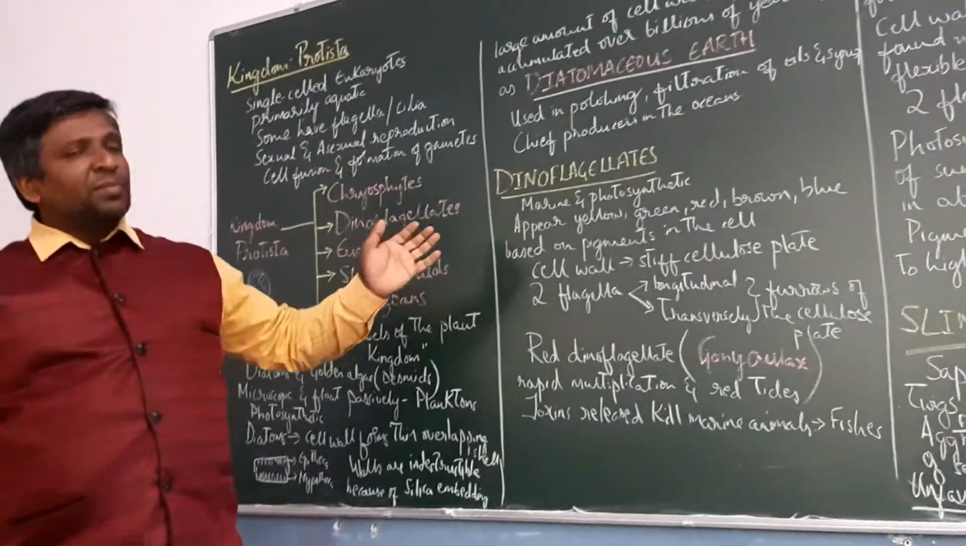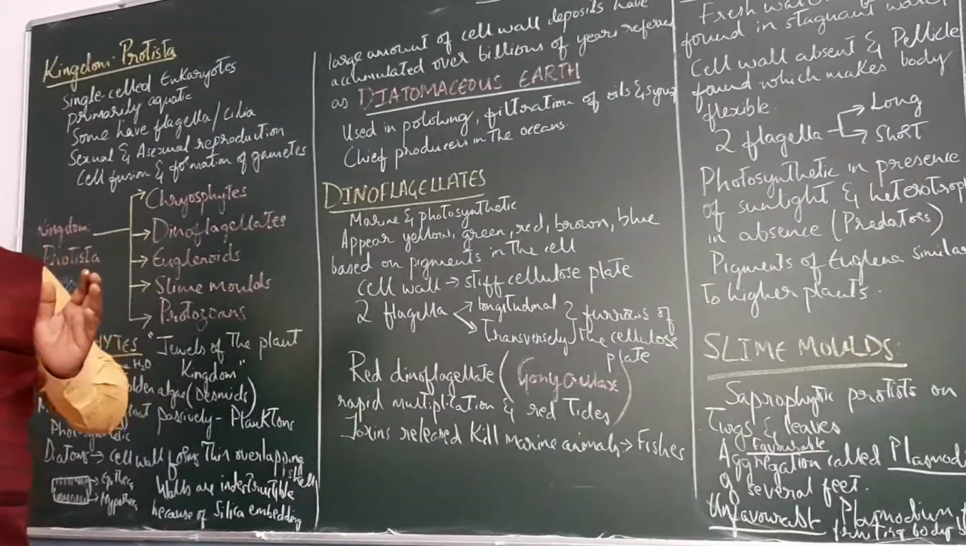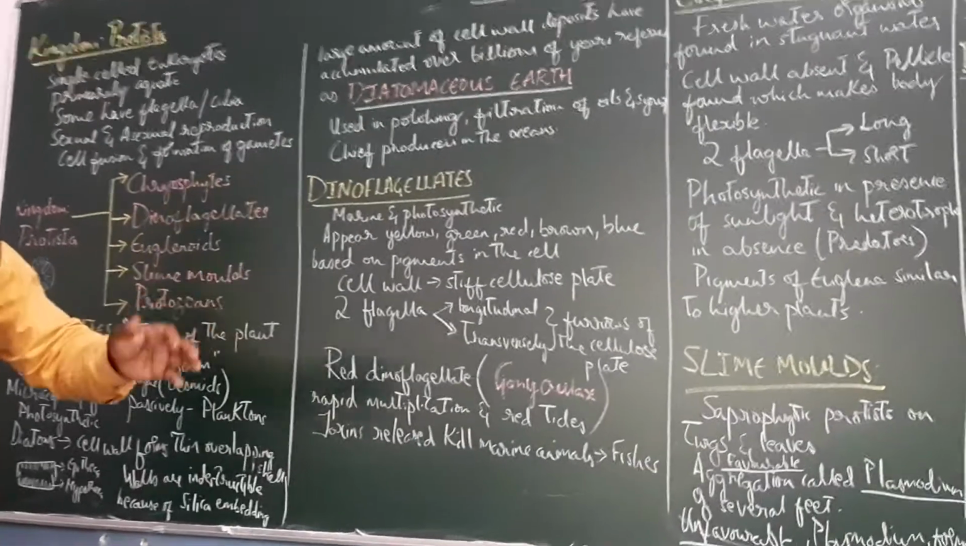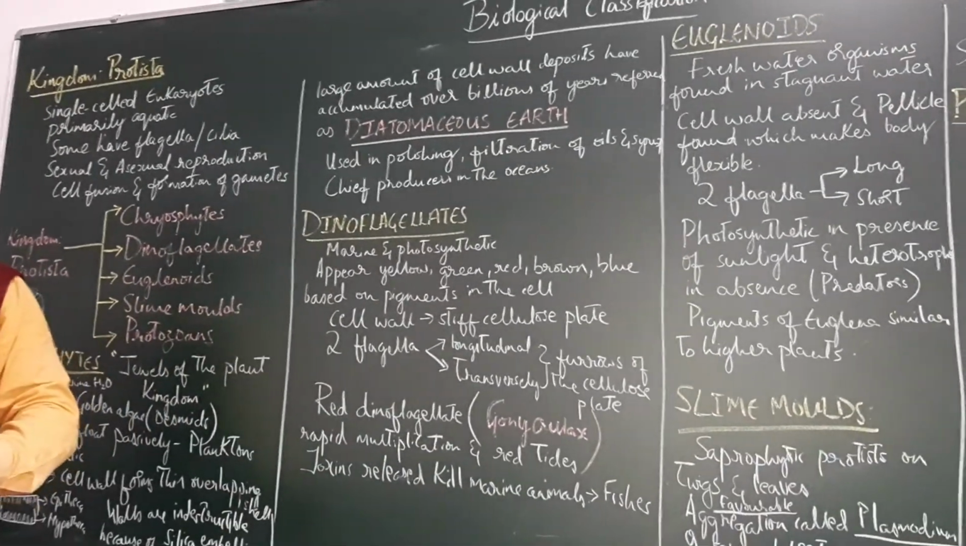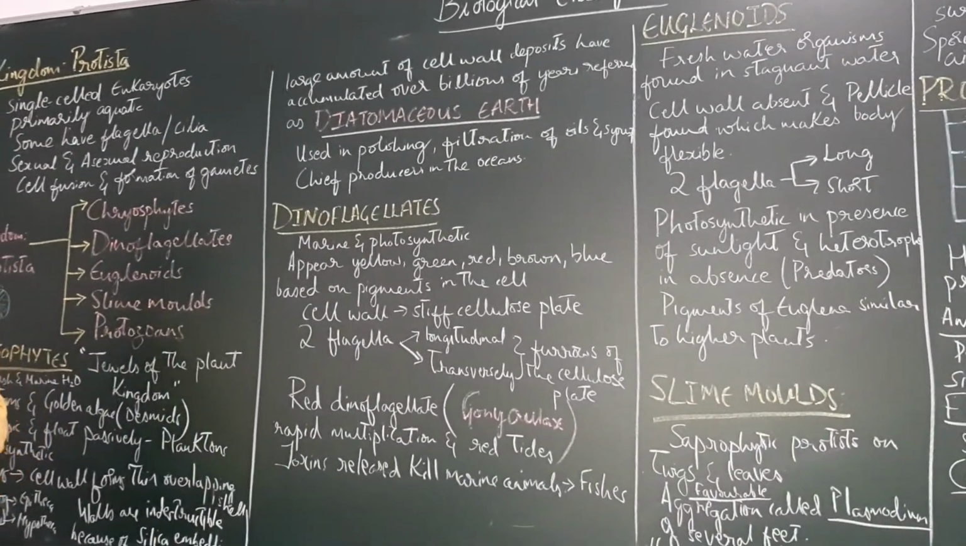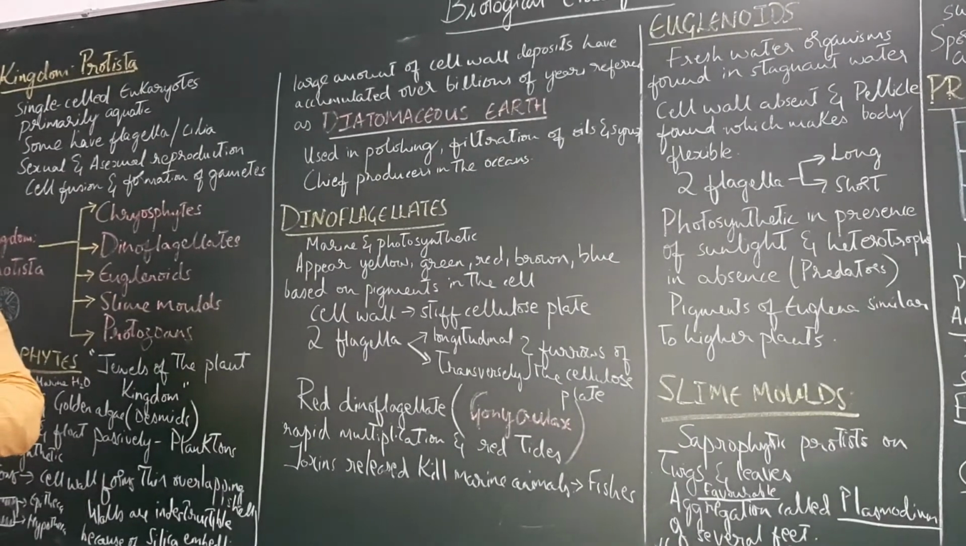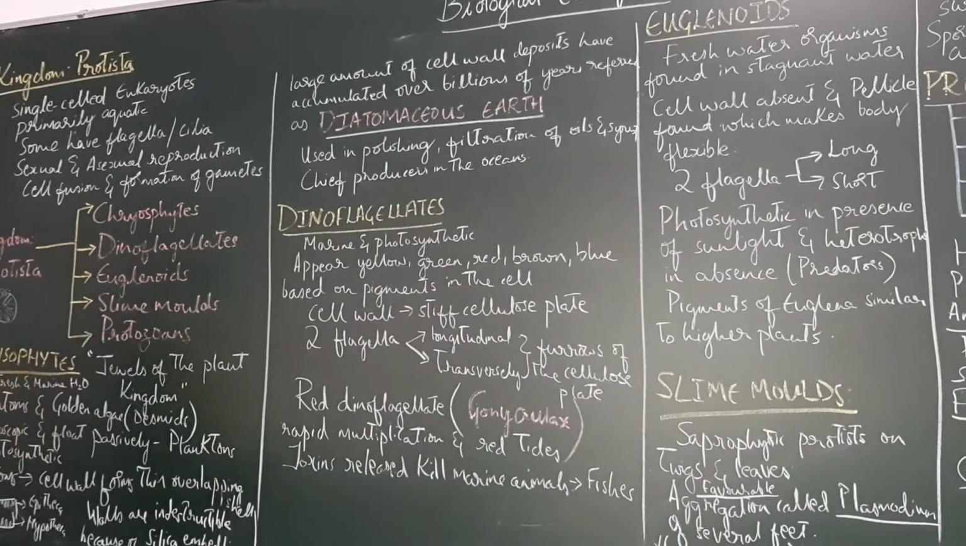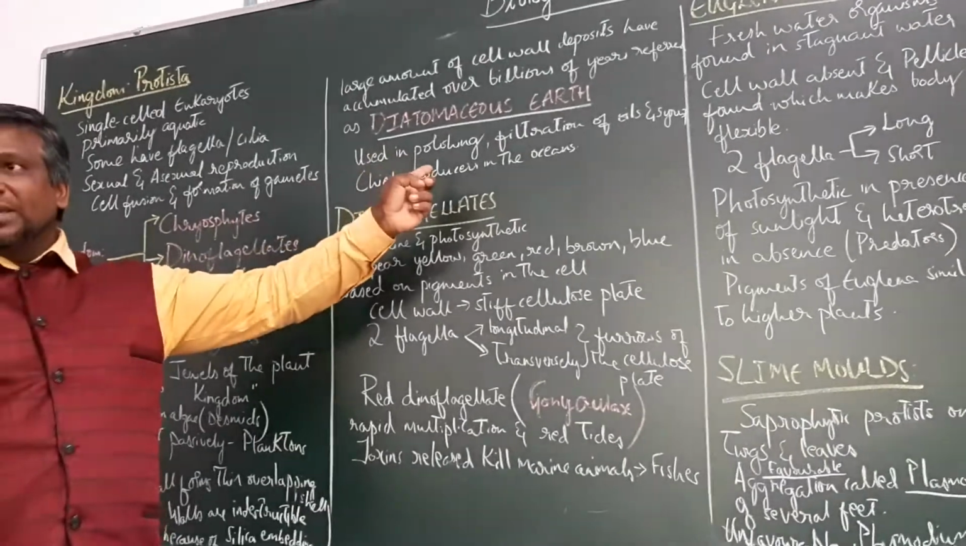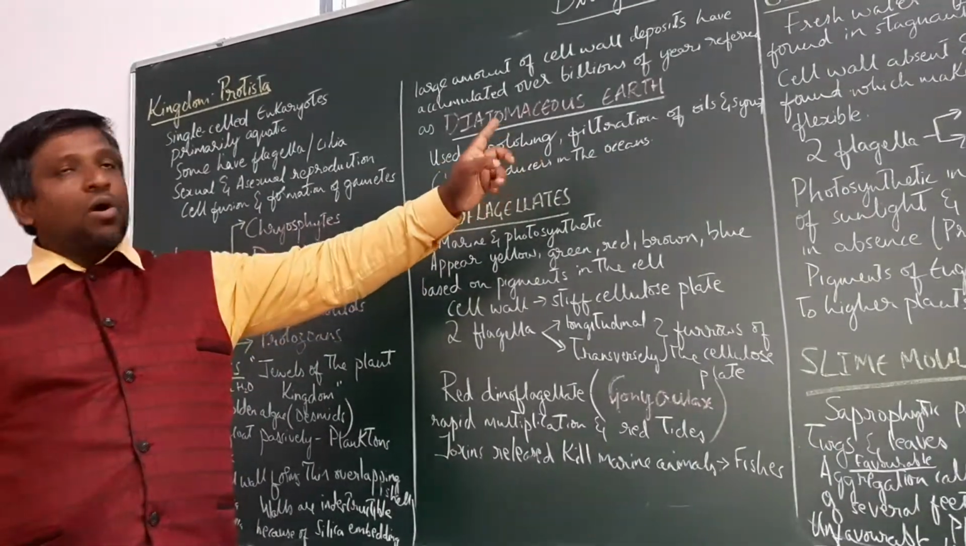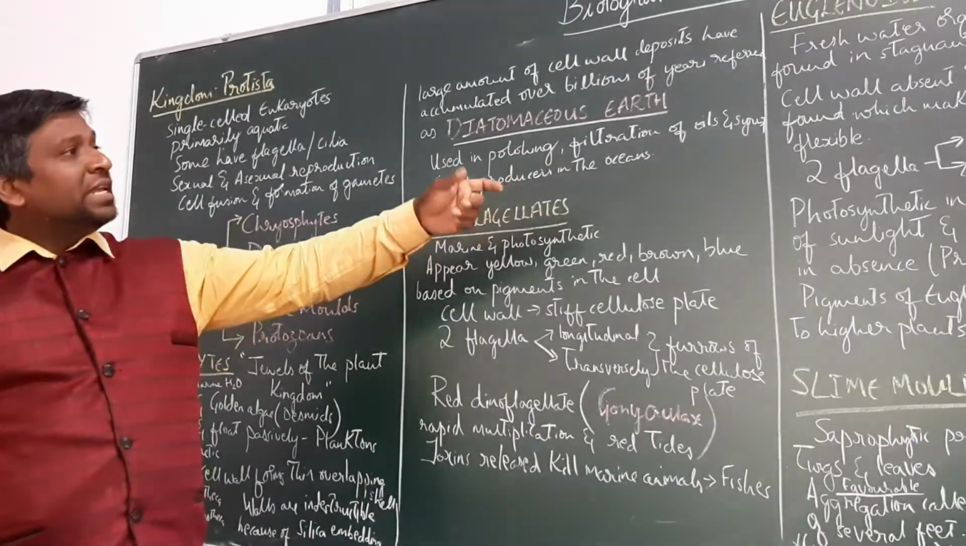The large amount of cell wall deposits of diatoms and desmids have been collected for billions of years. This is referred to as diatomaceous earth. Diatomaceous earth is very much useful. They are used in polishing, filtration of oils, and also in syrups.